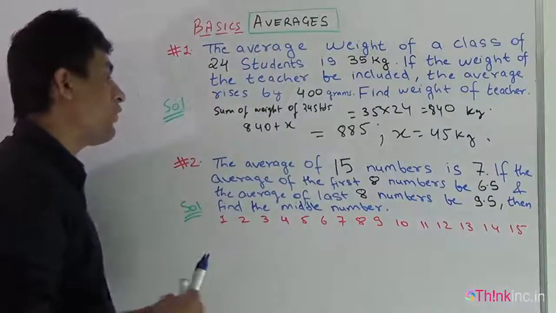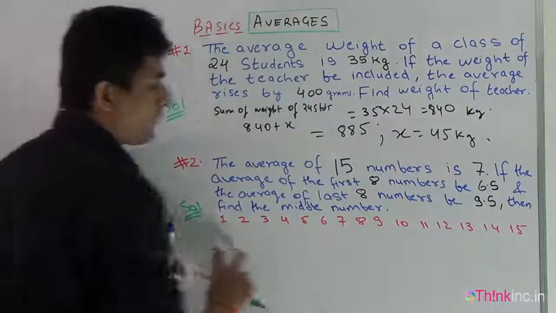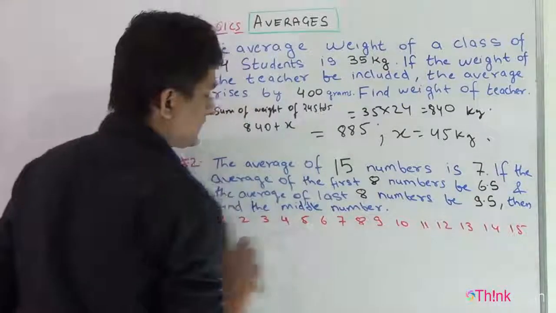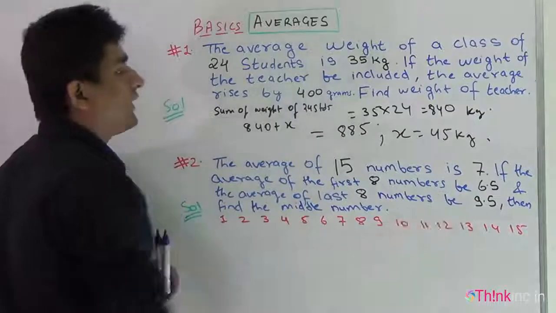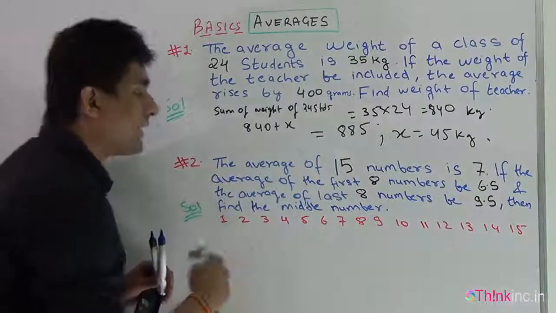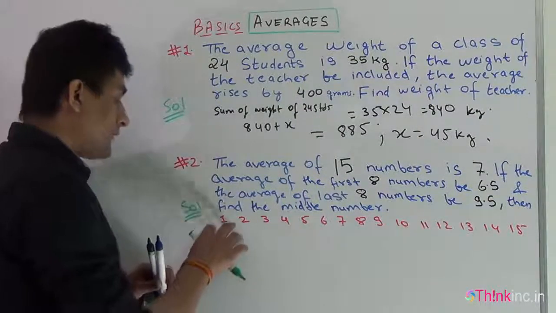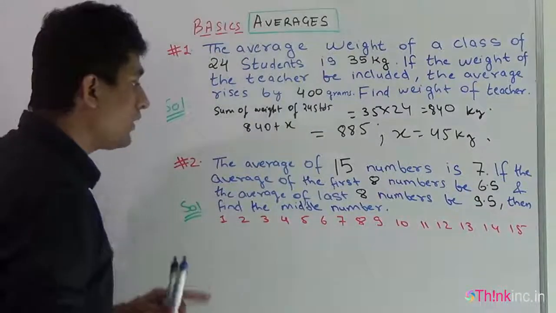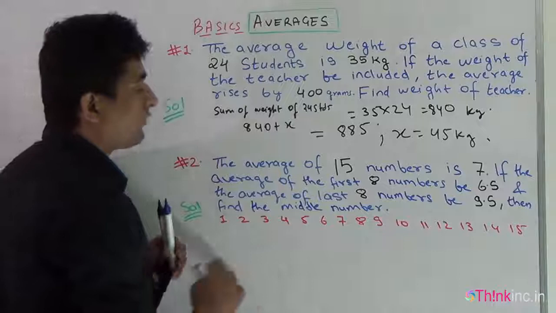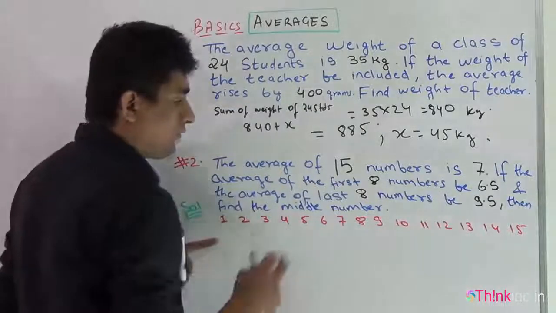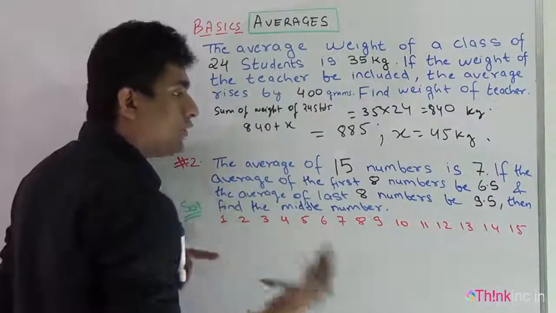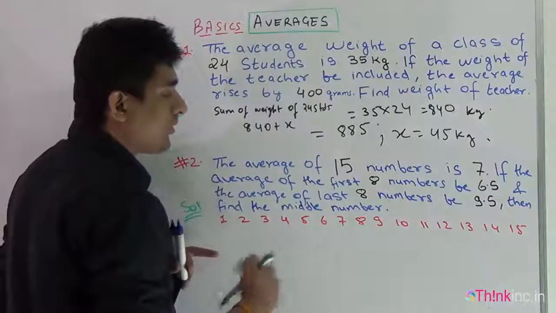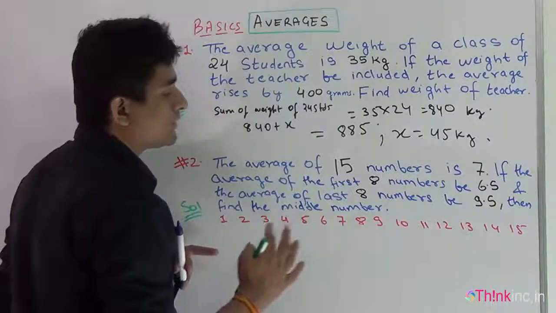We have to find the value of the middle number. Here I have represented the first number, second number, third number, fourth number and 15th number. These are not the actual values, these are the terms of the numbers: first term, second term and 15th term.